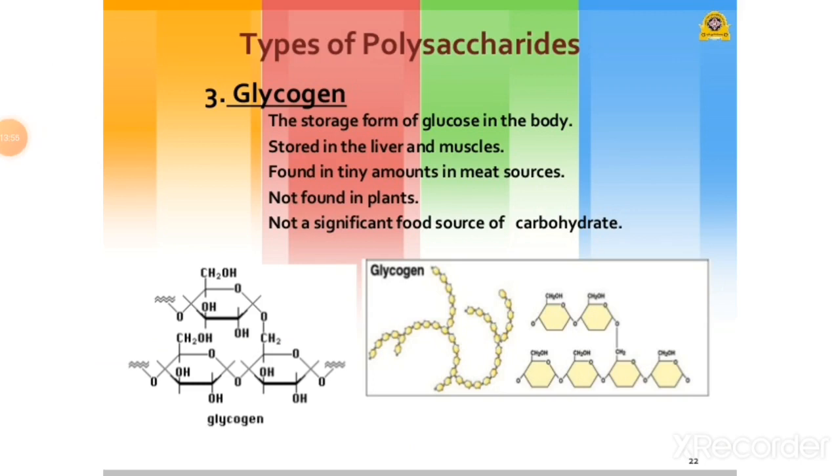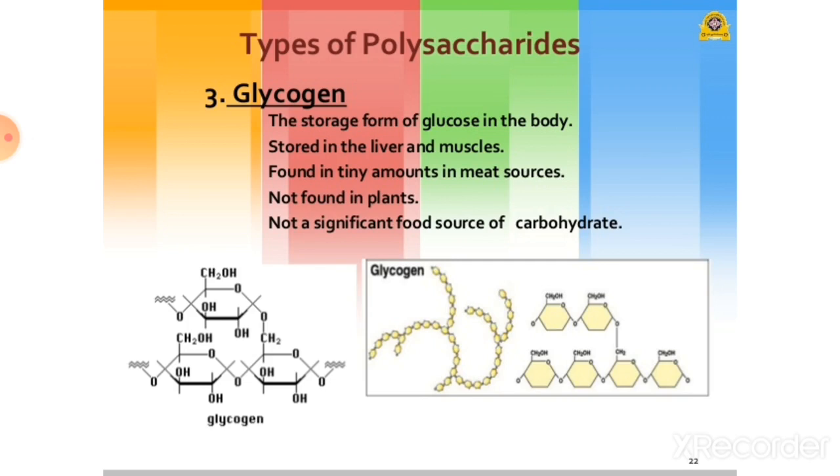Okay, these are the polysaccharides. In today's lecture, we saw monosaccharides, their classification as aldose and ketose, and their examples. Then second class is oligosaccharides, classified as disaccharide, trisaccharide, and tetrasaccharide.